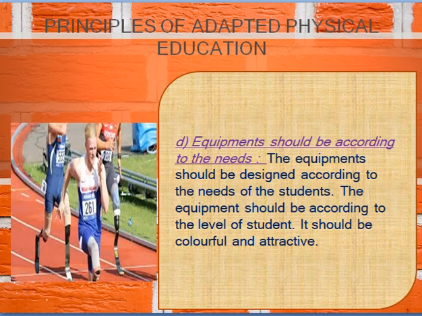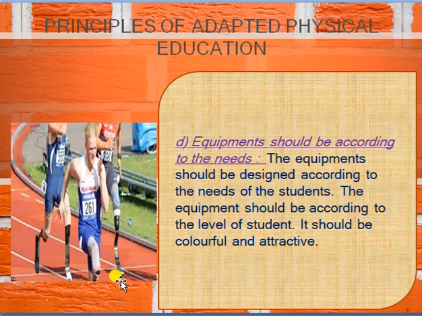Okay, when students with a disability take part in athletics, they should be provided the artificial leg. You can see in the picture also, these are the different equipments which we use to make activities accessible to the children.